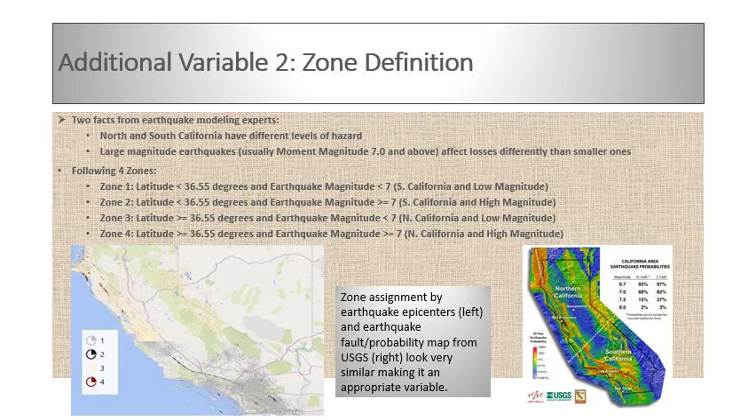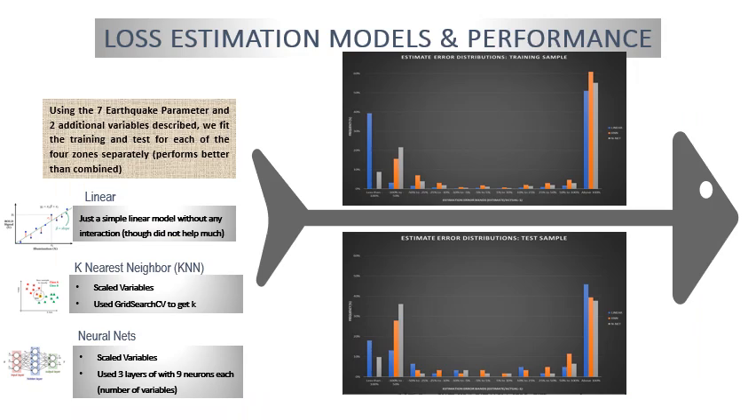Zone 1 is in South California, the gray dots, with magnitude less than 7. Zone 2 is also in Southern California, but magnitude is greater than or equal to 7, the black points. Zone 3 is in Northern California, low magnitude, yellow points, and Zone 4 is Northern California with large magnitude, the red lines. What you notice is these black lines and red lines line up nicely with the USGS map, which gives you the hazard. So it seems like this will be a useful variable to use.